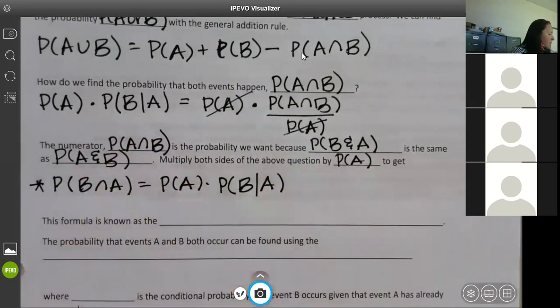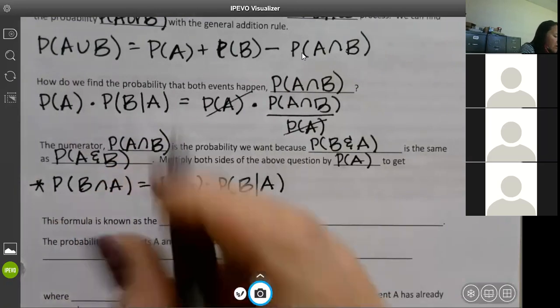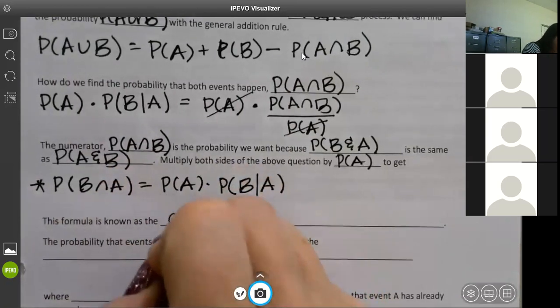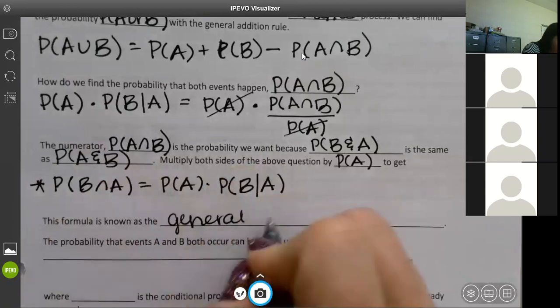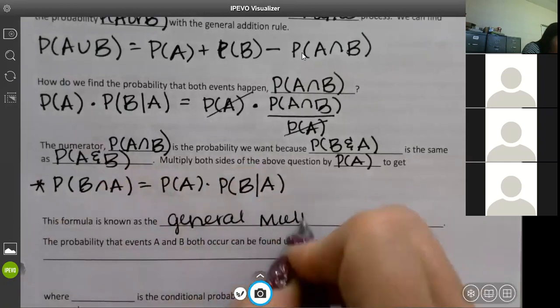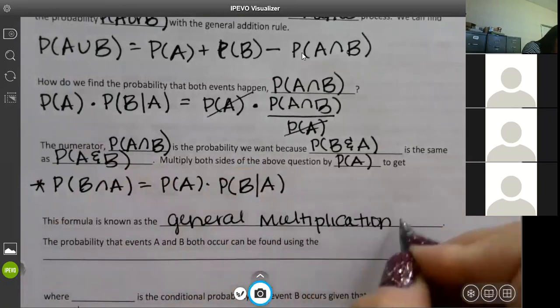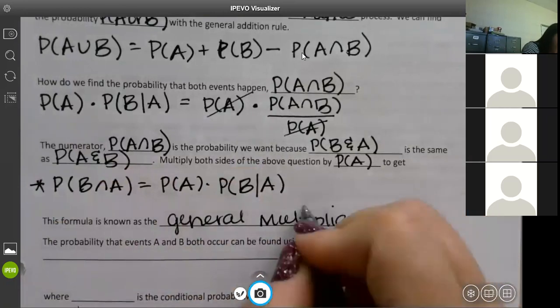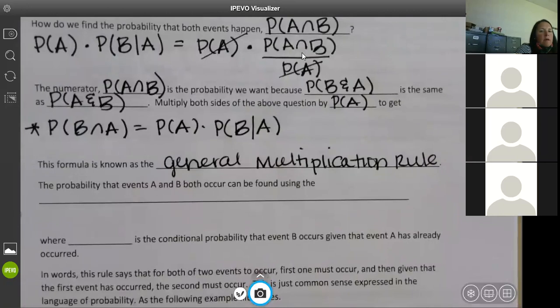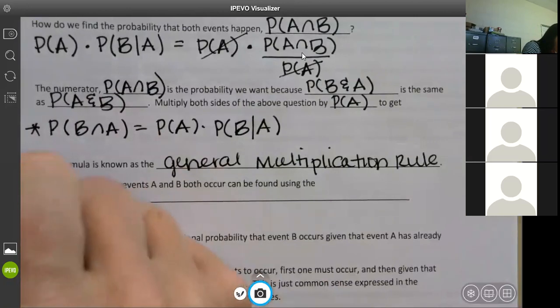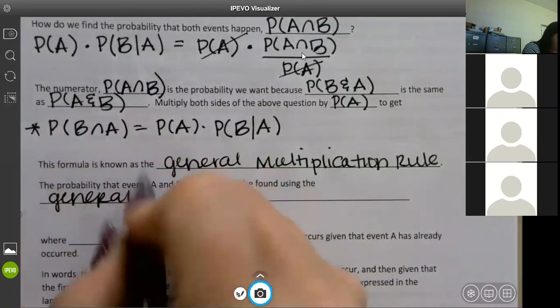This is how they derive it. Not a huge deal. This is called the general multiplication rule. The probability that events A and B both occur can be found using the general multiplication rule. Just the definition again.